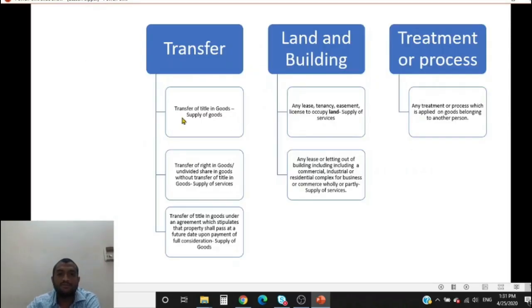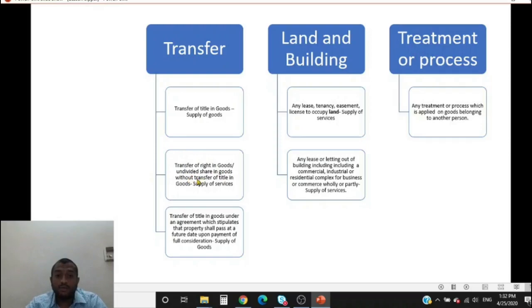Let us look at schedule 2. Schedule 2 gives us cases and tells us whether it is supply of goods or supply of service clearly. Now transfer of title in goods. Now X sells goods to Y. This is a clear transfer of title in goods, he says that it is supply of goods.